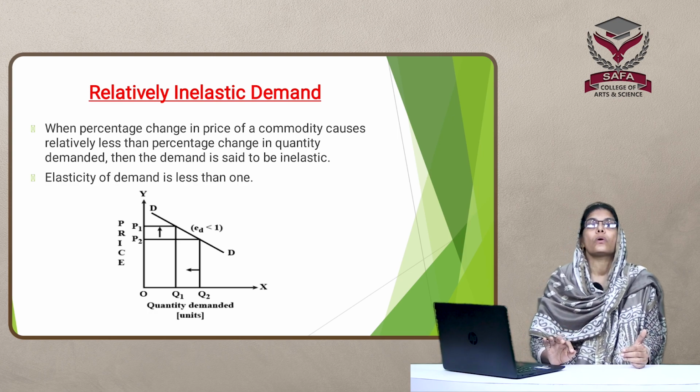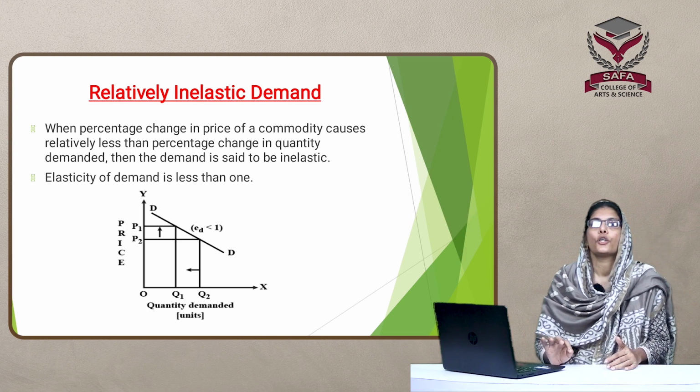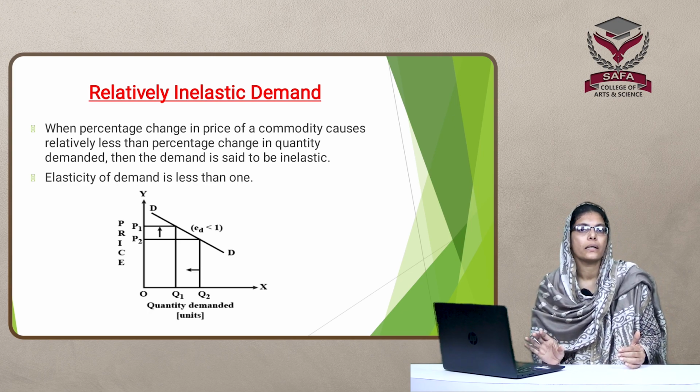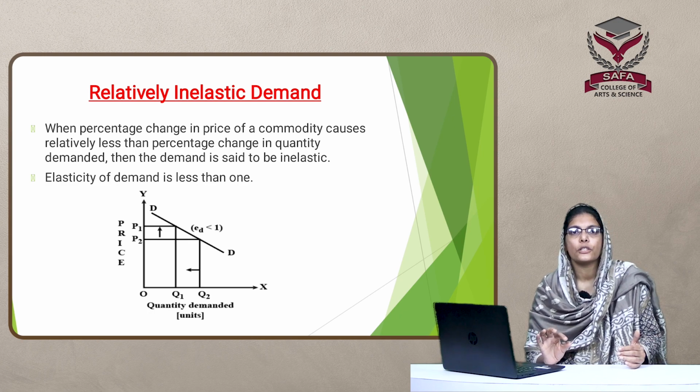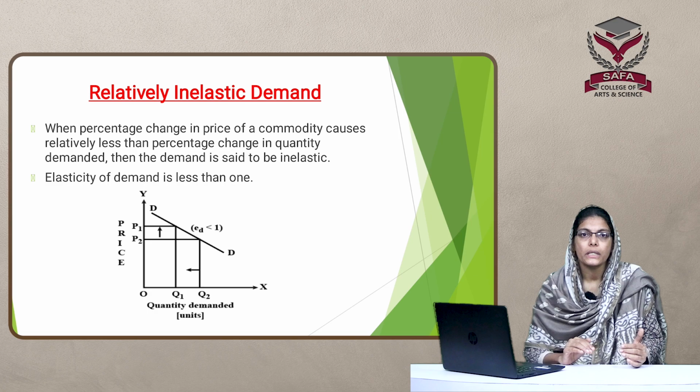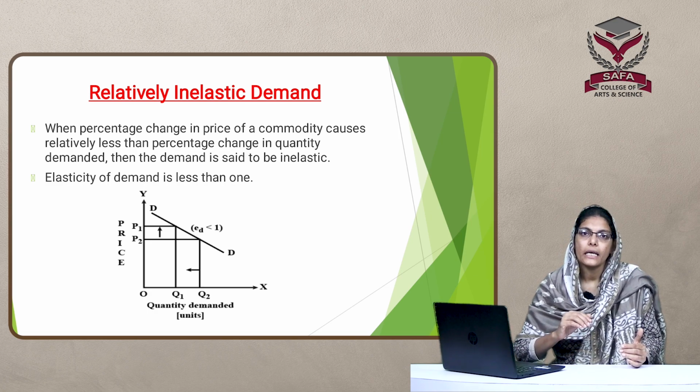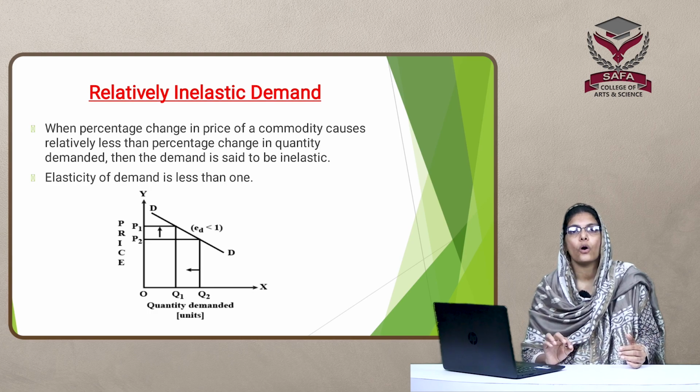Now the fifth case is unitary elastic demand. Demand is said to be unitary elastic when a proportionate change in the price of a product leads to an equal proportionate change in the quantity demanded.